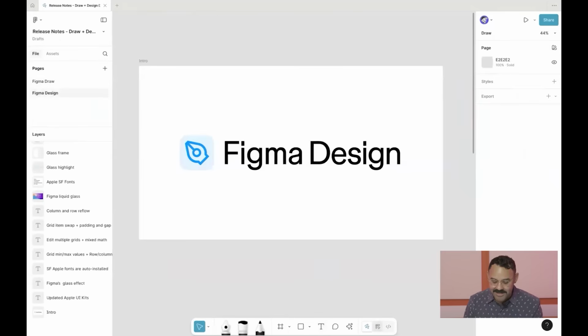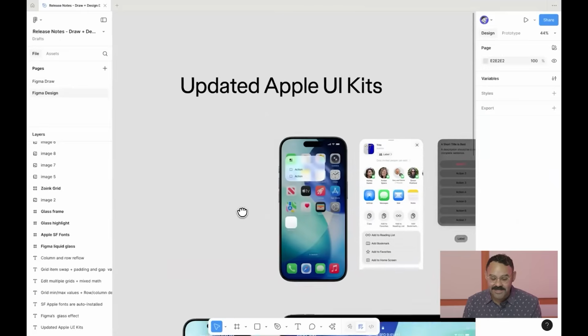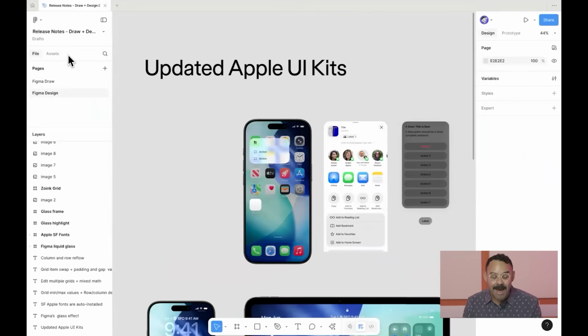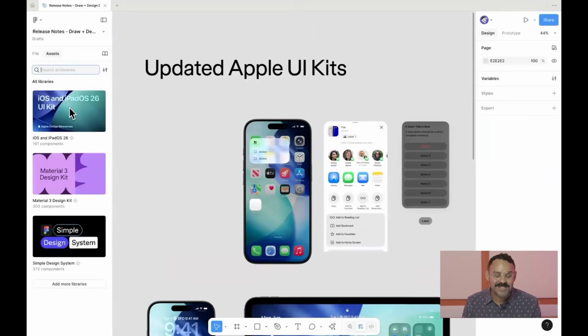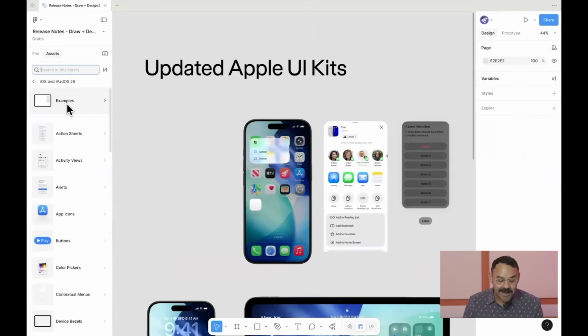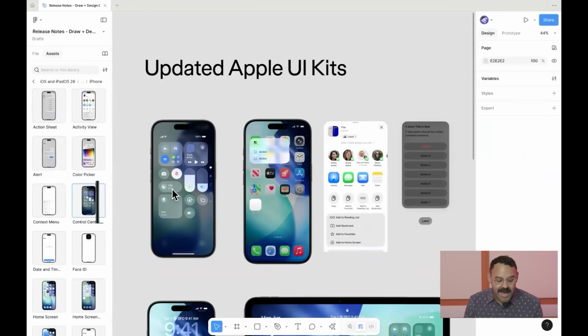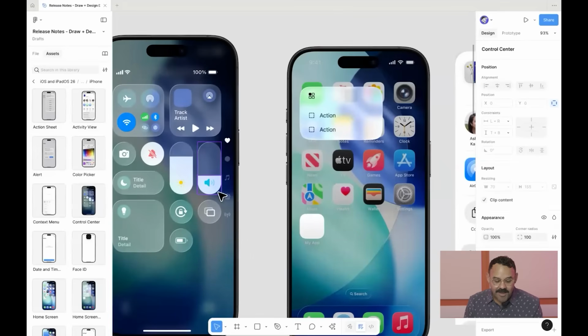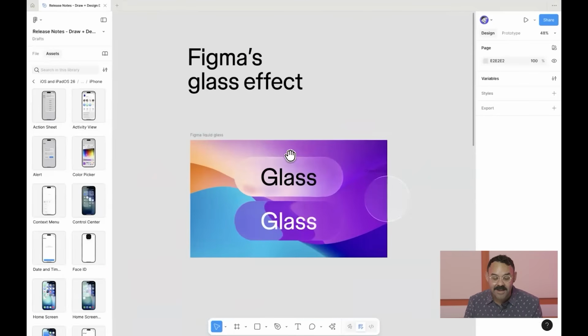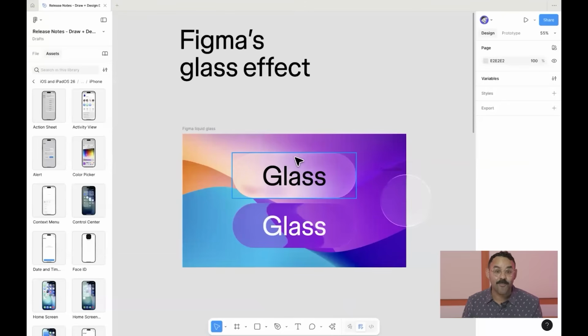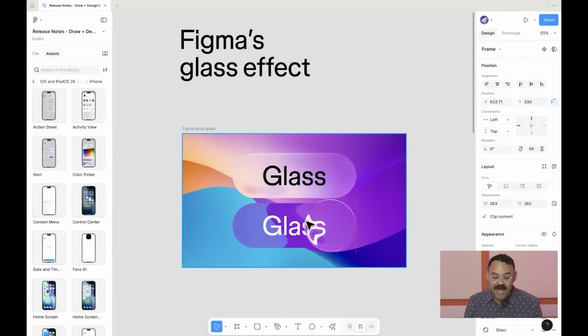I'm gonna head on over to Figma Design. Let's swap back into design mode. First thing we're going to talk about is the updated Apple kits. If you haven't noticed, you can head on over to the assets panel, choose iOS and iPad OS 26 kits. So right in here, I can go to iPhone and pull that in. The one thing that you'll notice, you'll see these nice glassy, glossy looking UI. You'll notice that that is in fact using Figma's new liquid glass. That's going to take us to the next update. If you haven't yet heard, we now have a glass effect. What that allows you to do is apply a glass effect to frames.